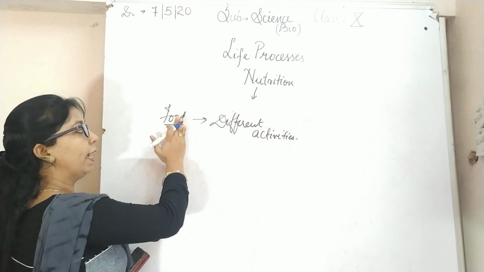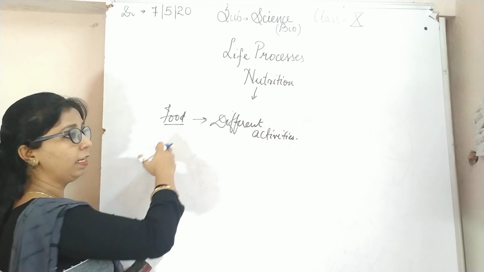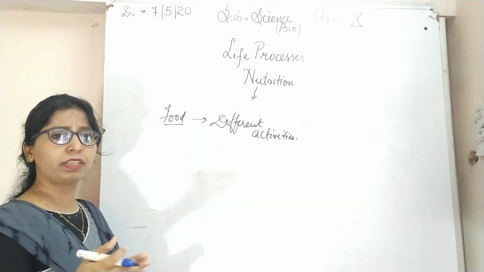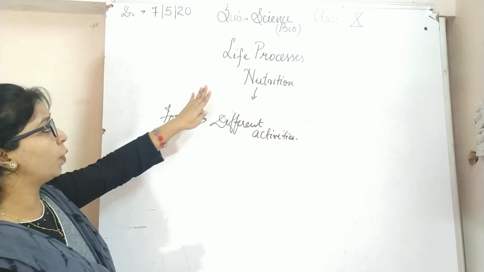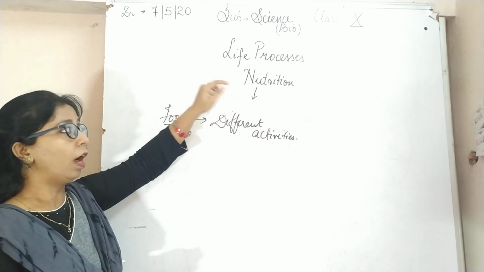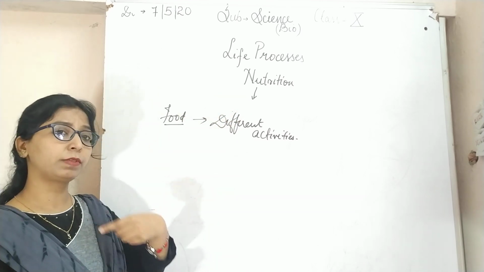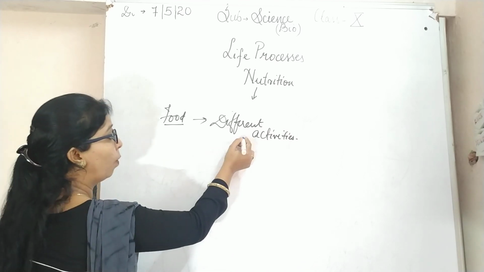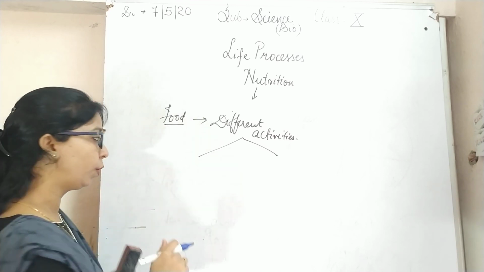Food contains nutritive materials: carbohydrates, proteins, fats, vitamins, minerals, all of which you have studied in the lower class. Now today we will see the different modes, because different organisms have different modes of taking nutrition. The mode of nutrition is mainly divided into two types.